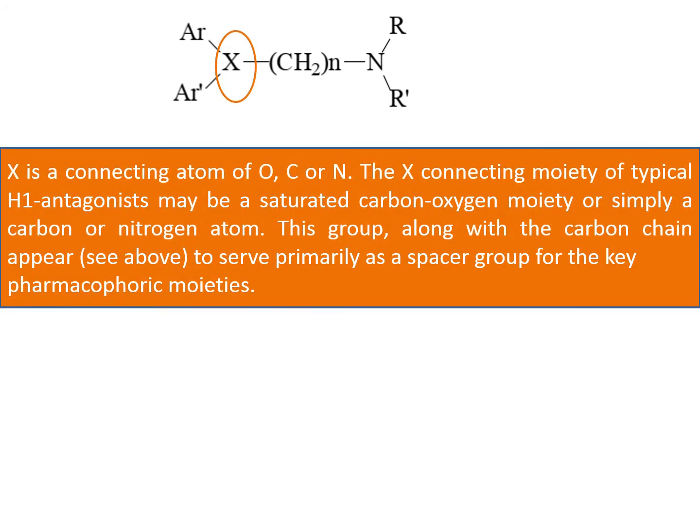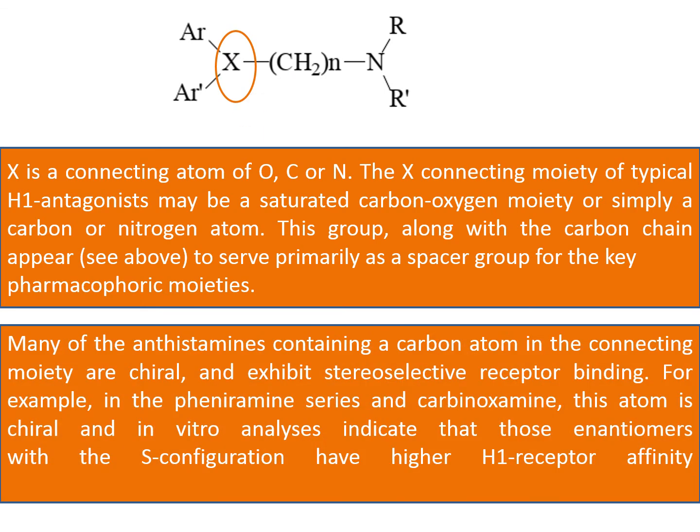Next we need to focus on X. X is a connecting atom of oxygen, carbon or nitrogen. The X connecting moiety of a typical H1 antagonist may be a saturated carbon oxygen moiety or simply a carbon or nitrogen atom. This group along with the carbon chain, as we can easily see as mentioned above, serves primarily as a spacer group for the key pharmacophoric moieties, right? Or we can say that we know this group is present here, so it can serve as a spacer, right?